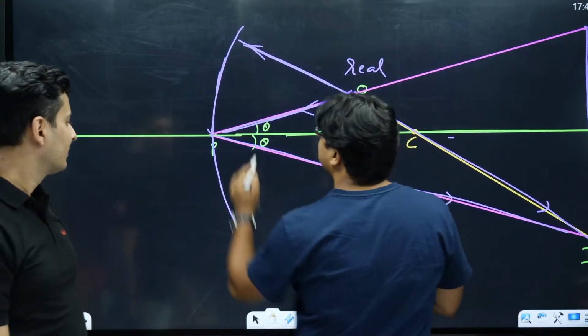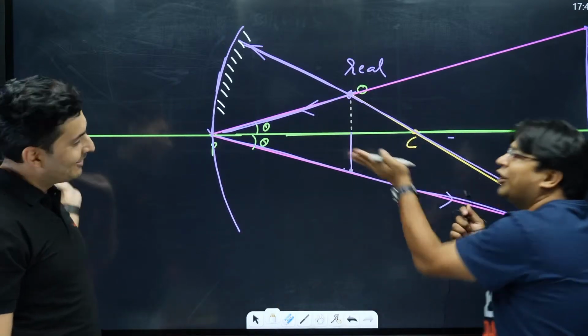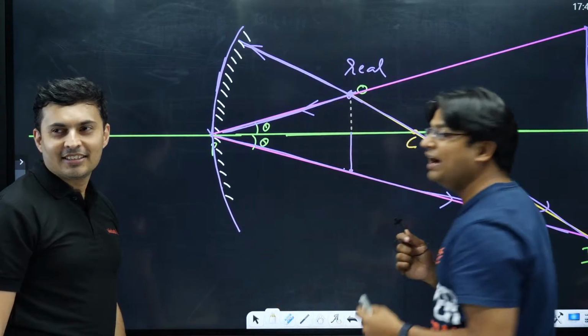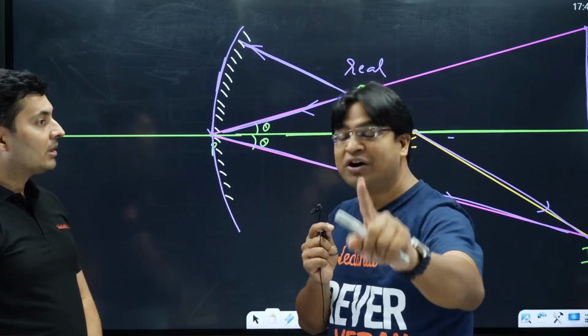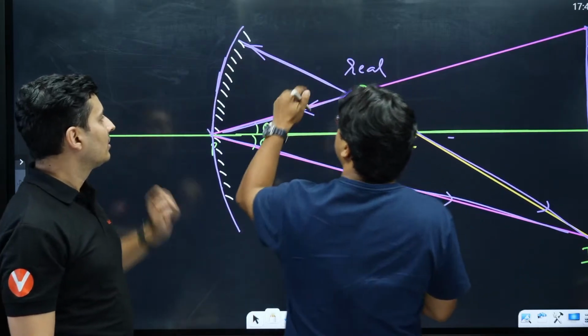Now, if I'm polishing on this side, you will say, sir, who sends the light ray from the opposite side? How will it reflect? So of course, I will not send it from this side. I will ask the rays to come from the opposite side. But mind you, I have said that I will not change the incident rays. So where are the incident rays? These two are our incident rays.